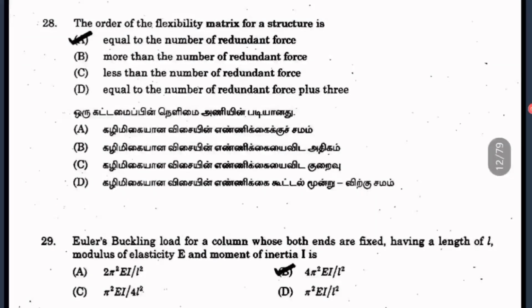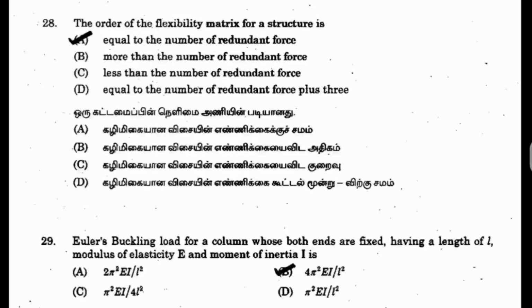Question 29: the Euler's buckling load for a column whose both ends are fixed and having a length of L, modulus of elasticity E and moment of inertia I is what? Here the answer is 4 pi square EI by L square. This is for the case of both ends fixed. I am telling the other cases also: both ends hinged is pi square EI by L square. If one end fixed and another end hinged, it is 2 pi square EI by L square. If one end fixed and another end free, it is pi square EI by 4L square. All 4 options are given here, and you should write the answer for both ends fixed.